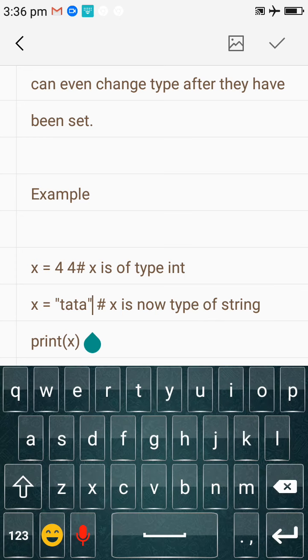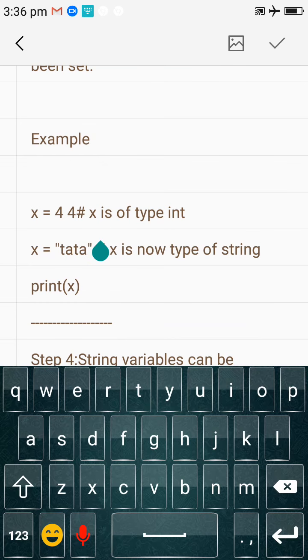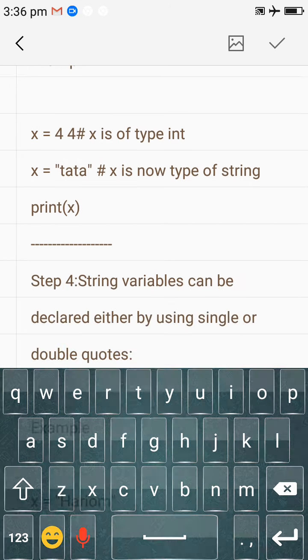If we write x equal to Tata, now we have overwritten the value, so x has become string type. In both cases, there is no need to change the type; it automatically converts to the value's type. Suppose you enter an integer, now x is integer type. Suppose you enter text, it has become string type. So according to the value, the variable converts into that kind of data type.